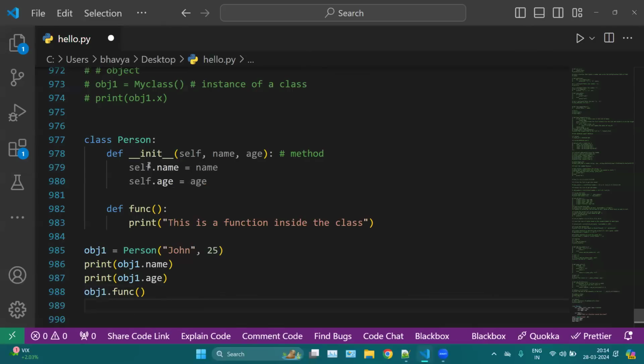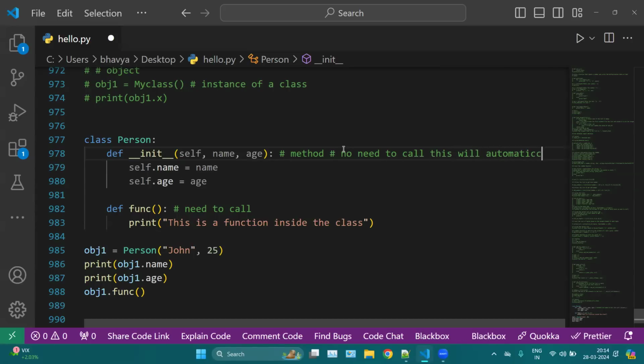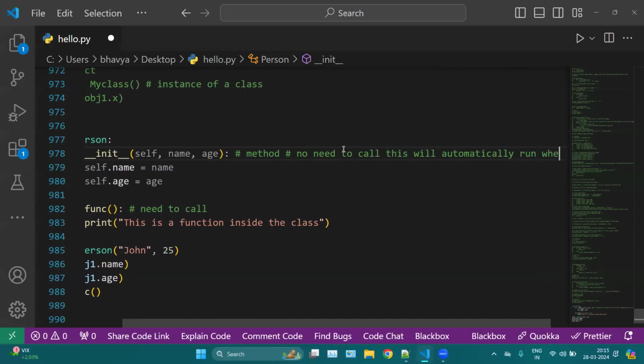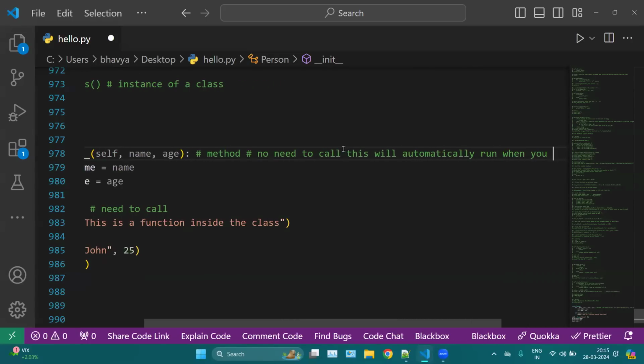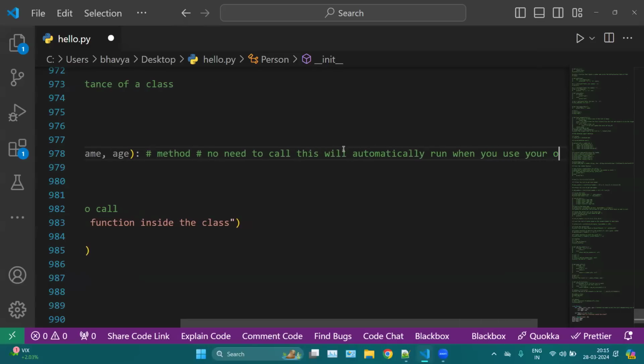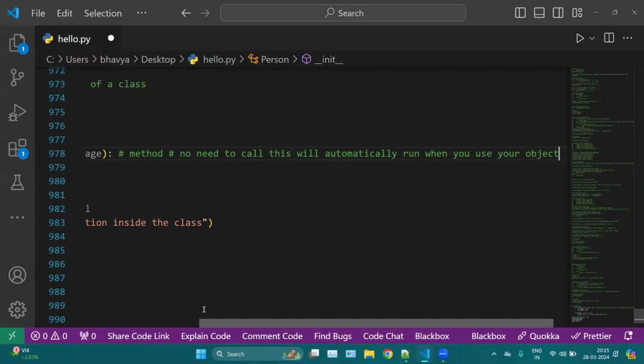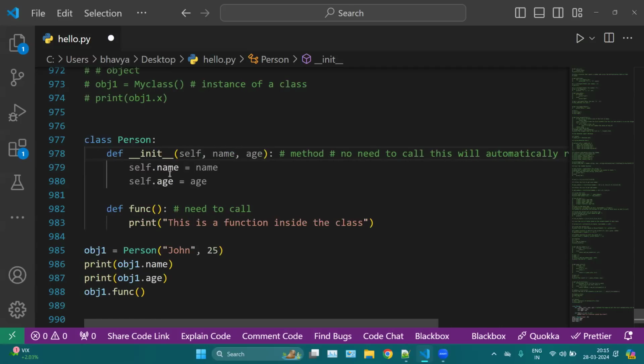Now you can see the difference. This is also a function, this is also a function. But for this function, you need to call it. You can see here func. But this function, I'm not calling it anywhere. So this one, no need to call. This will automatically run, or we can say initialize, whenever you use your object or your class.